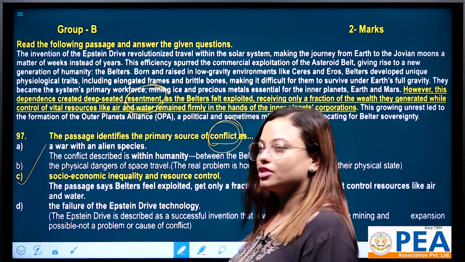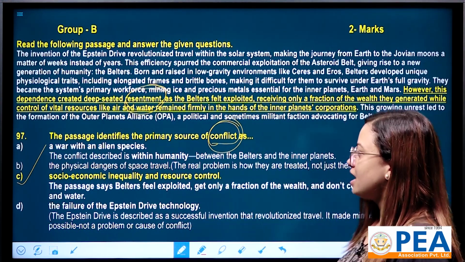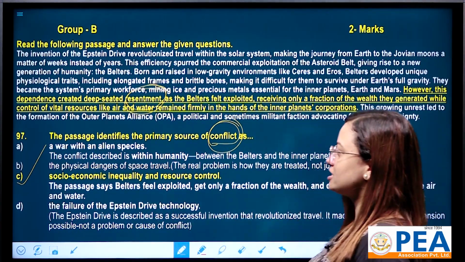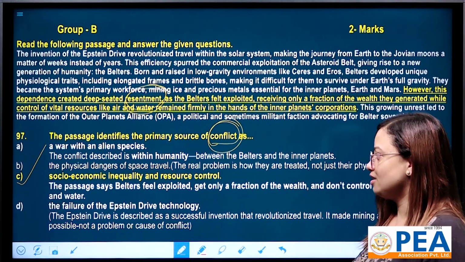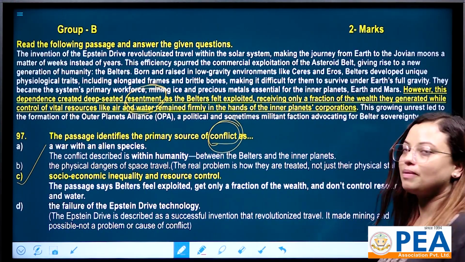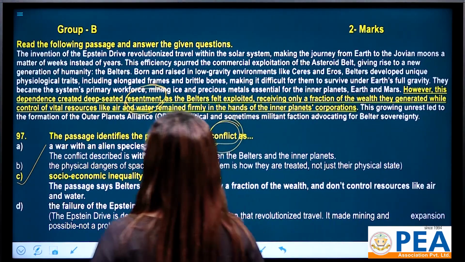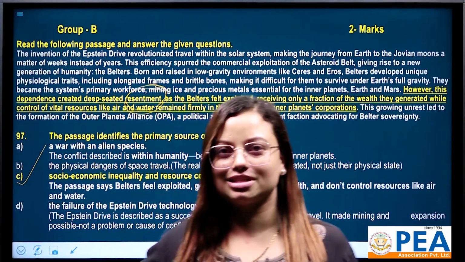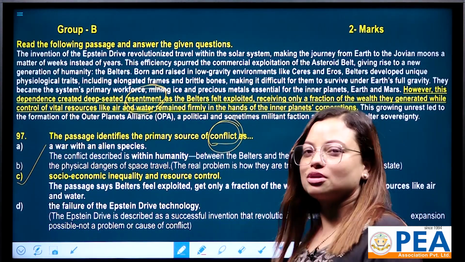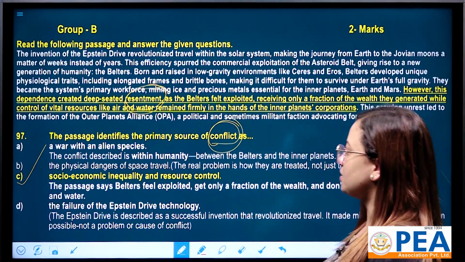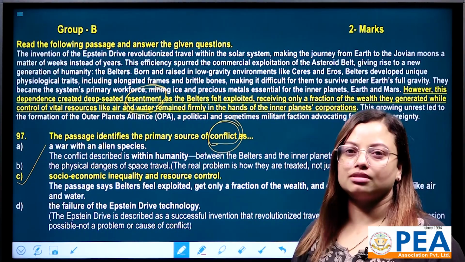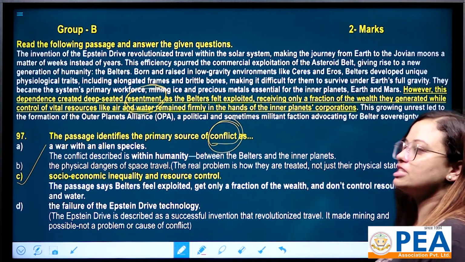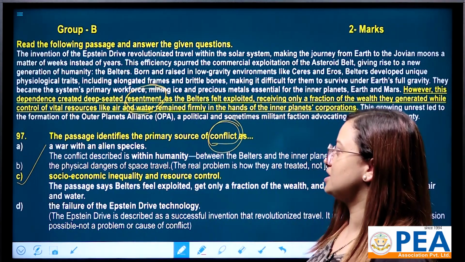Why not number A? Number A, a war with an alien species. As you know, according to the passage, the conflict described is within humanity, between Belters and the inner planets. So this is not a war with an alien species. That's why this is not the correct option. This is not the primary source of conflict. And what about number B? The physical dangers of space travel. Actually, the real problem is how they are treated, not just their physical state. That's why option number B is wrong.